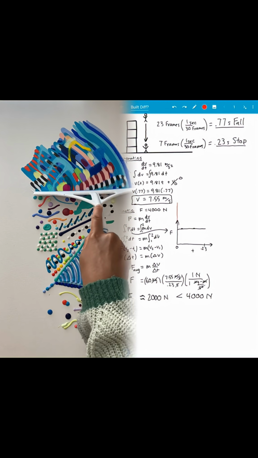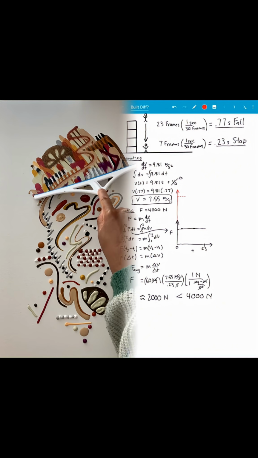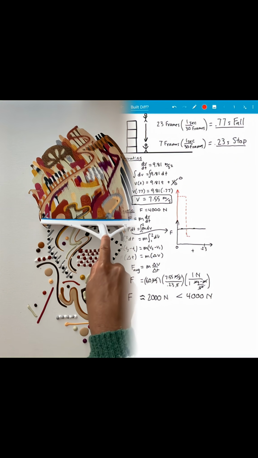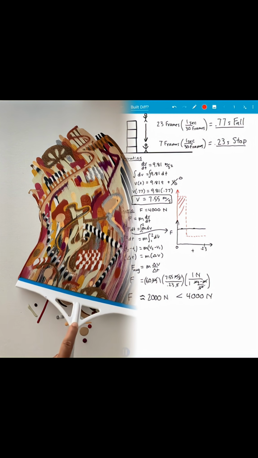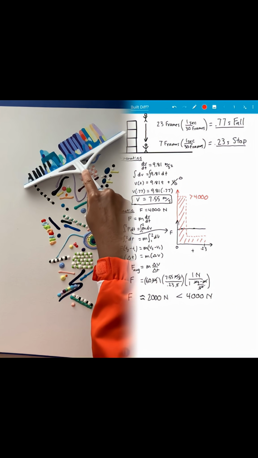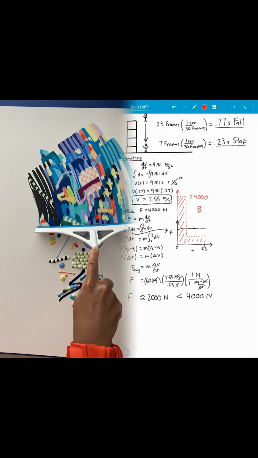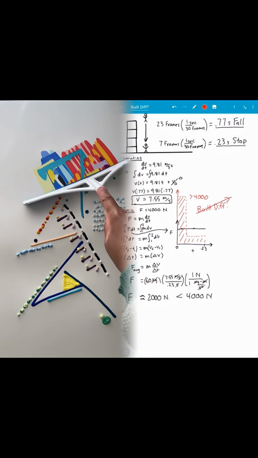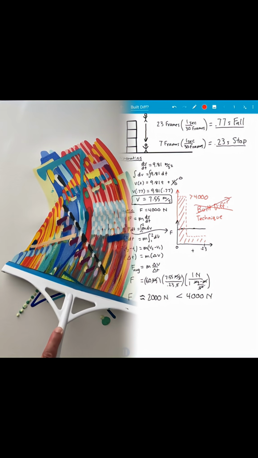Let's extend this graph for another circumstance where this guy idiotically straight legs it. Immediately upon impact, he's got a much higher force than he does later, and while the area under this curve representing the momentum exchange is still the same, the peak amount of force he experienced might be well above 4,000 newtons, and at that point his legs certainly would look different. So to conclude, I wouldn't say he's built different, but I would say he uses some good technique.